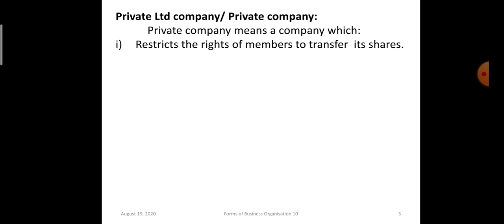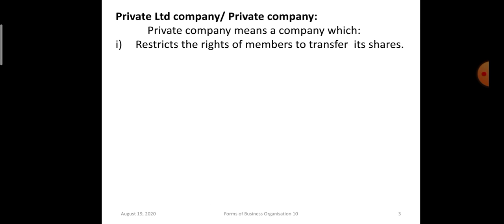Private limited company, or private company. Now all these companies are mandatorily registered under the Companies Act 2013 or any previous Company Act. It is compulsory for all the joint stock companies to get themselves registered. Now a private company is a company which restricts the rights of the members to transfer the shares.